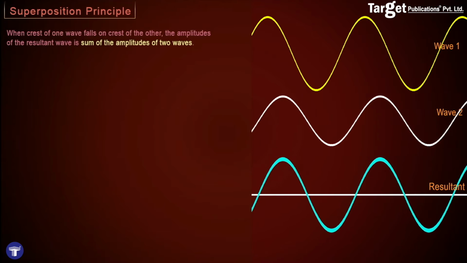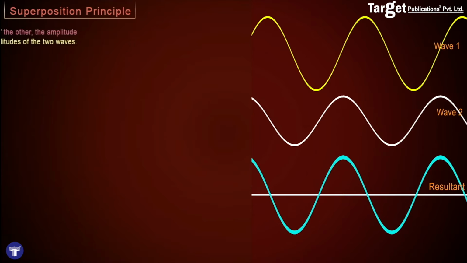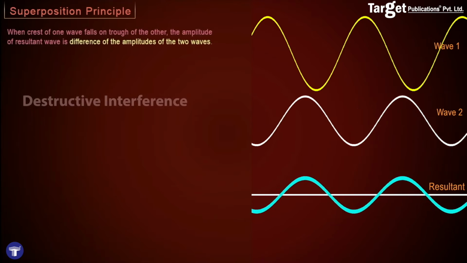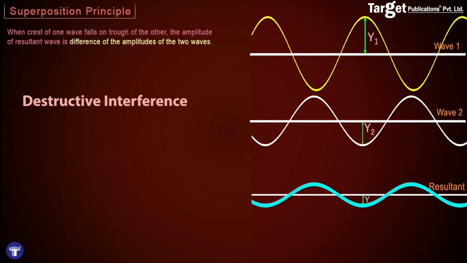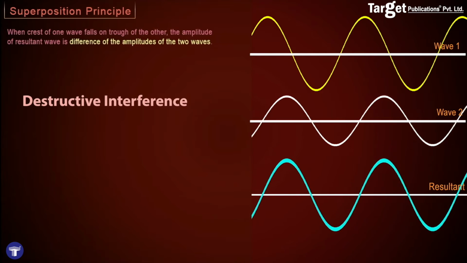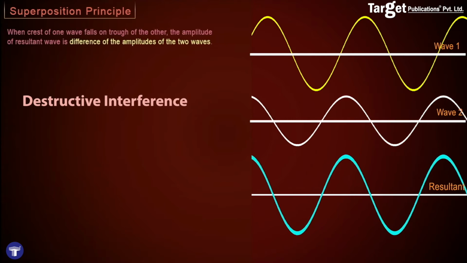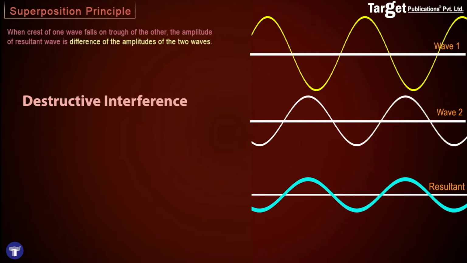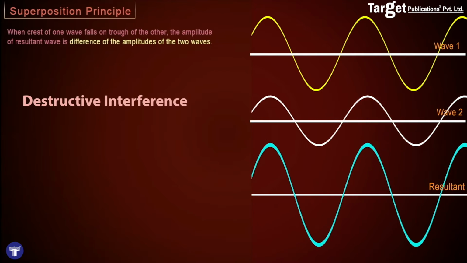On the other hand, when the crest of one wave falls on the trough of the other, that is on the minimum position of the other, the amplitude of the resultant wave is given by the difference of the amplitudes of the two waves. This is the superposition principle, and we will apply this principle to light waves to understand the phenomena of interference and diffraction.